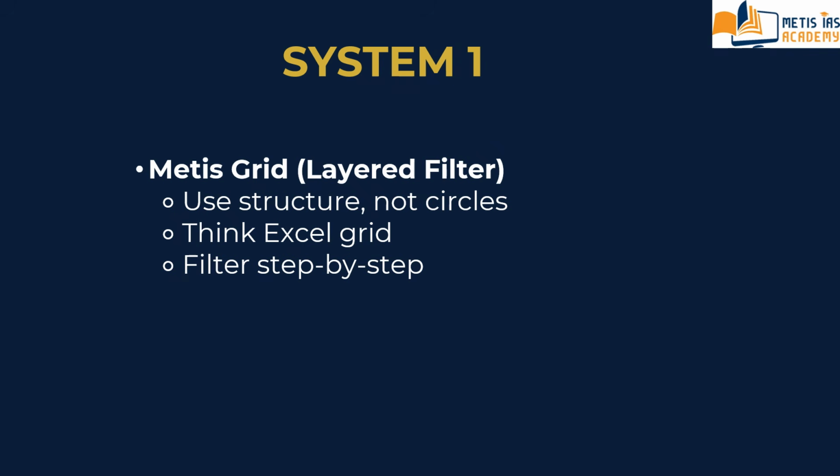This is also called the Metis grid system. For this, we have taken one question from CSAT 2021. The question is like this: in a class, 60% of students are from India and 50% of students are girls. If 40% of the Indian students are girls, then what percentage of foreign students are boys? This is the percentage plus conditional ratio system.